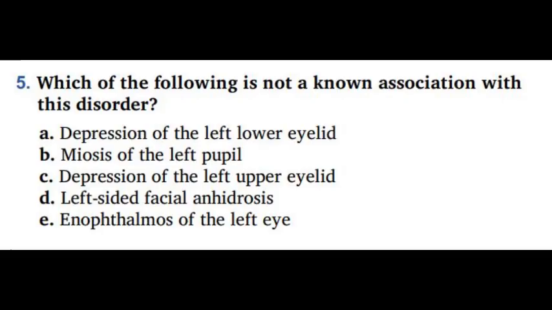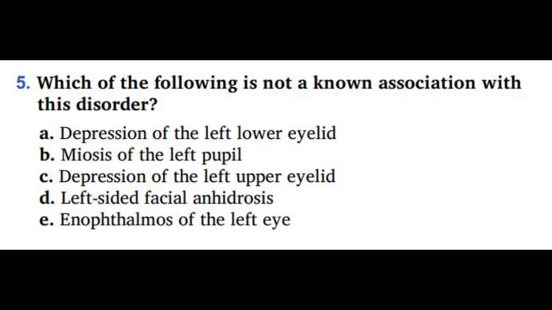The first is depression of the left lower eyelid. Now remember we just said that the sympathetics help to depress the lower eyelid. So if there is no innervation of the lower tarsal muscles, then there will be elevation, not depression. So that's option A. Let's see the others. Miosis. Remember, miosis is actually a symptom. Depression of the left upper eyelid. Remember that the left upper eyelid is elevated due to sympathetic activity. That means that if there is a disturbance in the sympathetic activity, you actually have depression of the left upper eyelid. So that's correct. Next is left-sided facial anhidrosis.